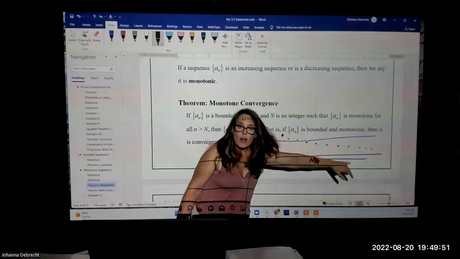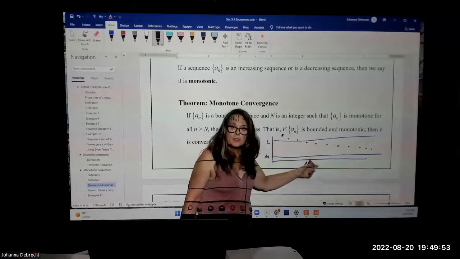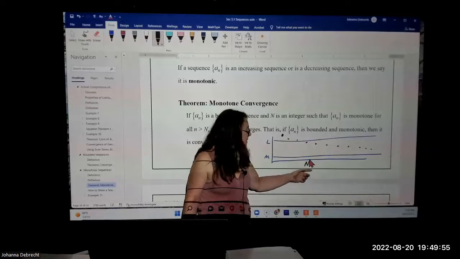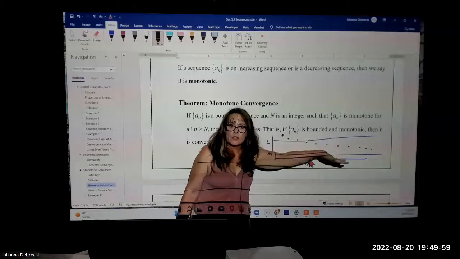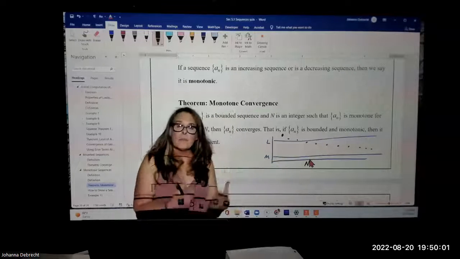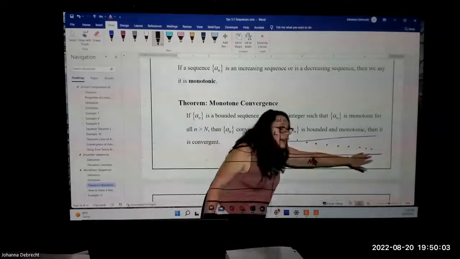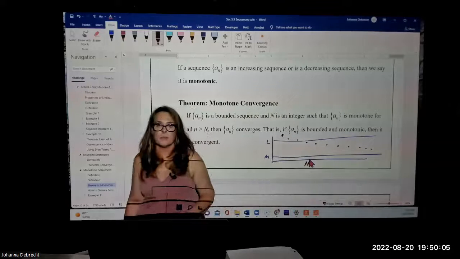From N on, it's bounded in between two different horizontal asymptotes, but it's maintaining the same behavior, decreasing. And that means that it must converge, because it keeps going down. It's got to eventually approach M.